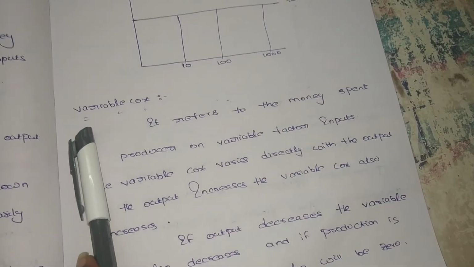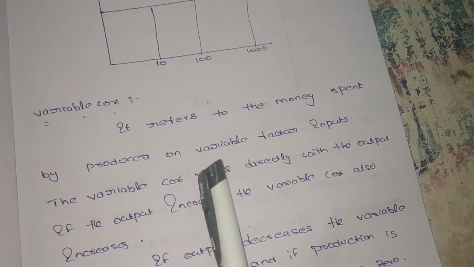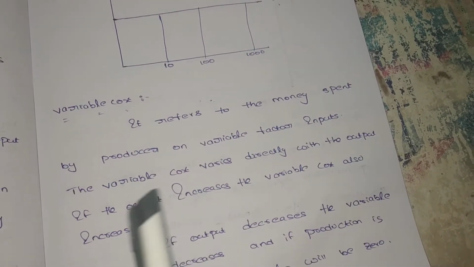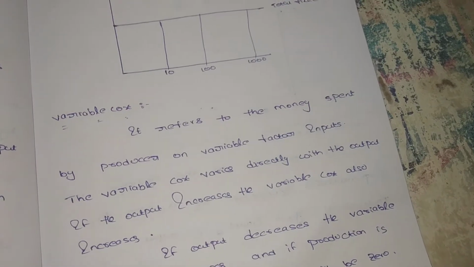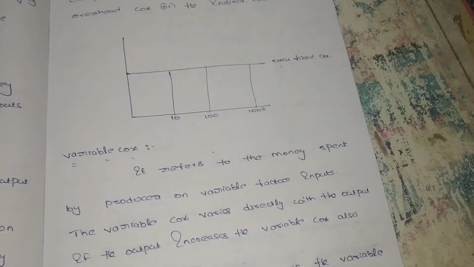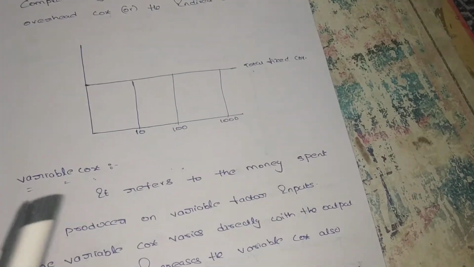Next, what is variable cost? It refers to the money spent by the producer on variable factor inputs. The variable cost varies directly with the output. If the output increases, the variable cost also increases. There is no relationship between the output and the fixed cost, but in variable cost there is a relationship between the output and variable cost.